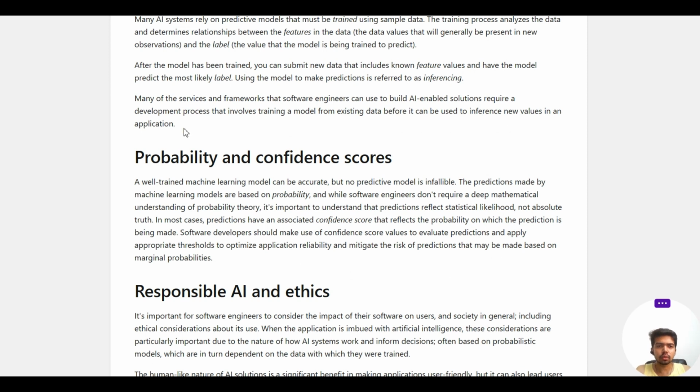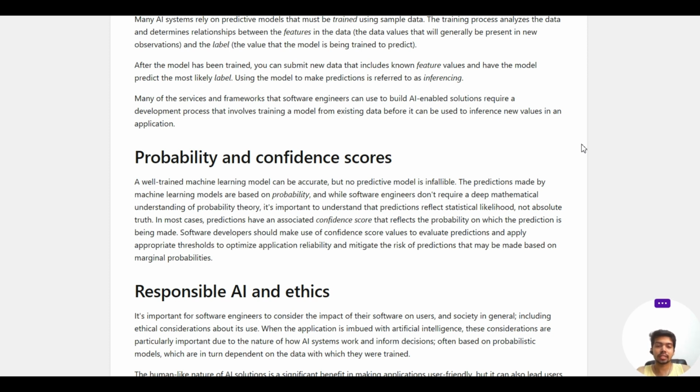Then comes probability and confidence scores. Well-trained machine learning models can be accurate, but no predictive model is infallible. The predictions made by machine learning models are based on probabilities. That is a very important thing. While software engineers do not require a deep mathematical understanding of probability theory, it is important to understand that predictions reflect statistical likelihood, not absolute truth. The predictions we are making are not absolute truth. They are the likelihood of the chances of happening, using the statistical techniques we are using.